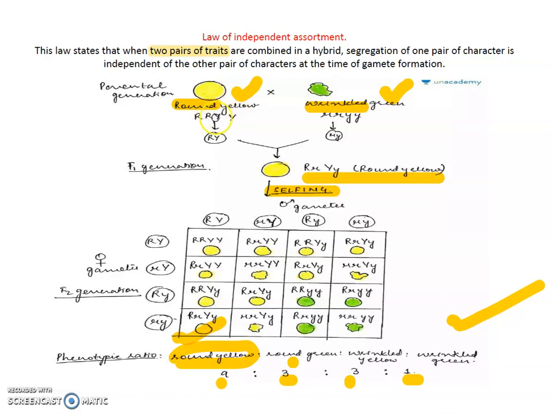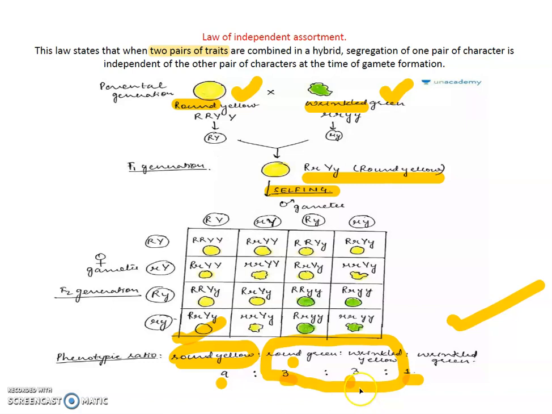They are not dependent on each other and they are not mixed with each other. Round may go with green color, so that a new type of seed develops: round and green, and wrinkled and yellow.